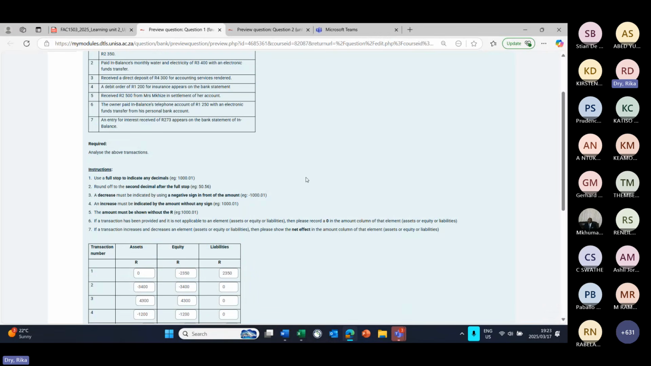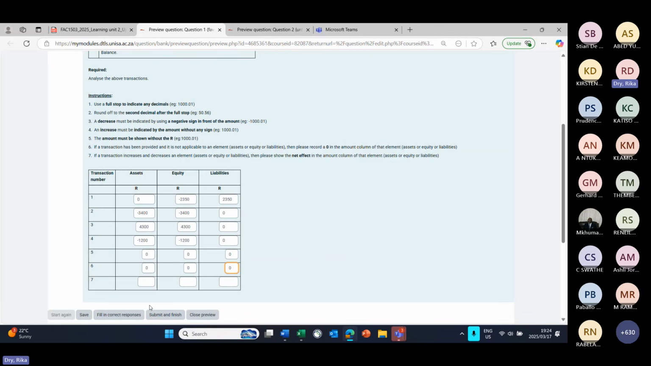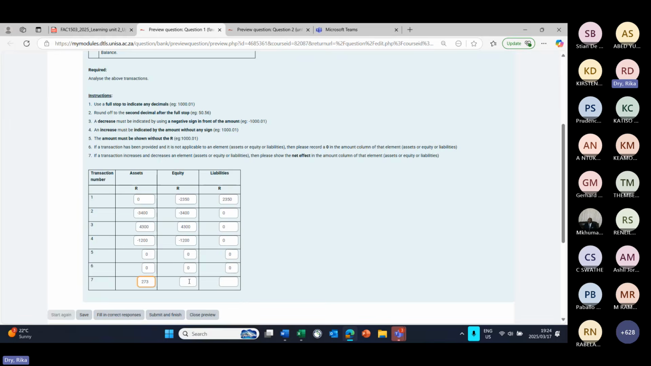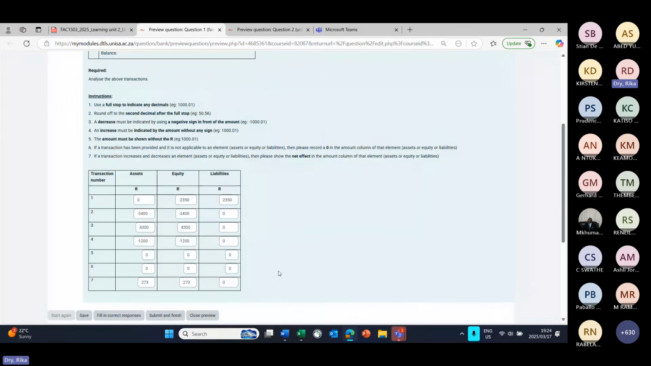Then transaction 7. An entry for interest received of 273 appears on the bank statement of imbalance. So we received interest. It means our bank account increased with the income we received. So it will be a positive 273 on assets under bank. And then the interest received is an income that will increase our equity. So we will have 273 Rand under equity, and we will have 0 under liabilities.